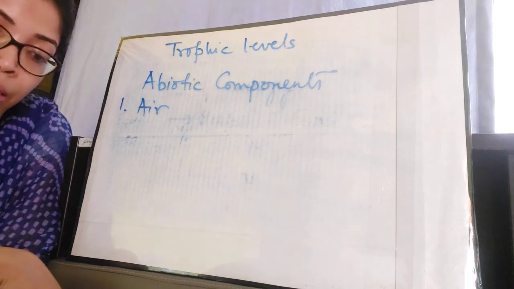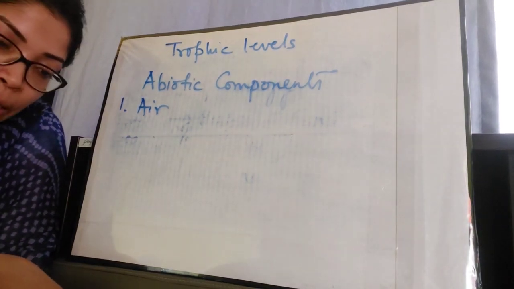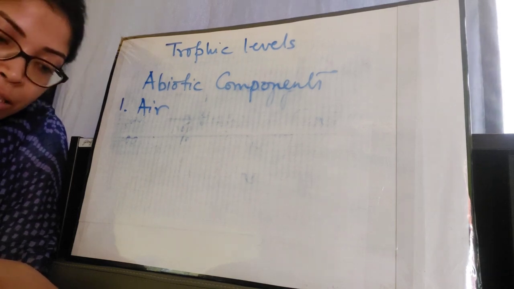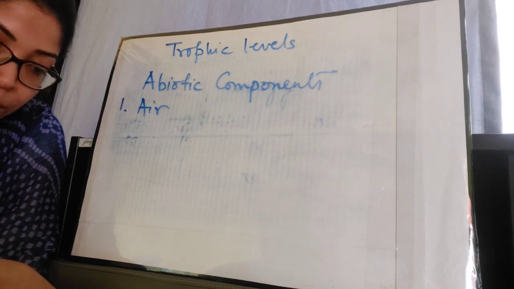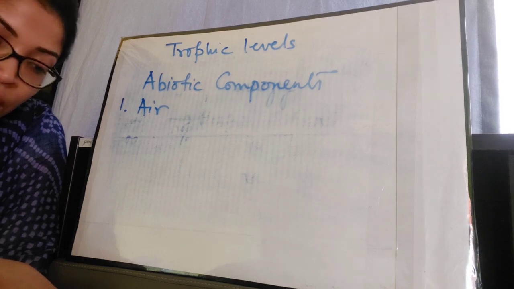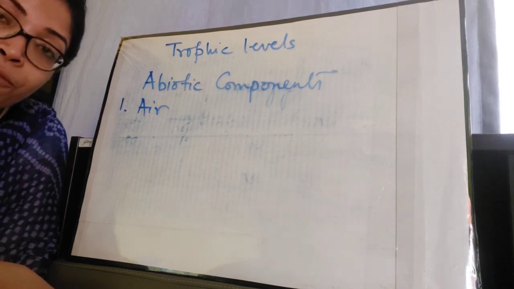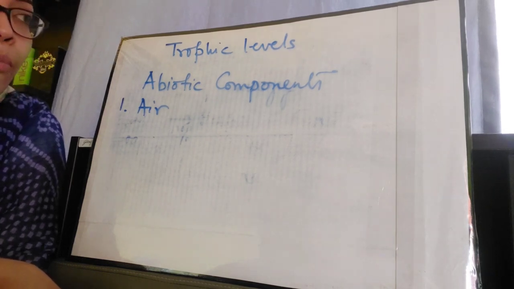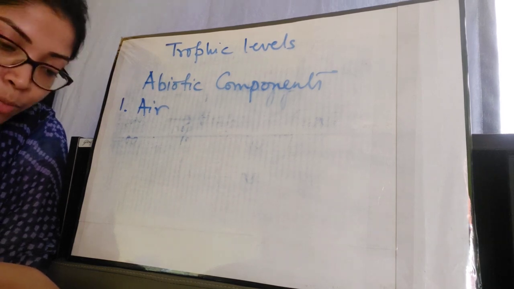Okay, the nitrogen present in the air is converted to nitrates in the soil by microorganisms. These nitrates are then used by the plants. Air helps in regulating the temperature on earth. It absorbs excess solar heat and does not let the days get too hot. It also prevents the heat of the earth from escaping, thus protecting us from freezing nights. So these are the different functions or importance of air as an abiotic component in the atmosphere.